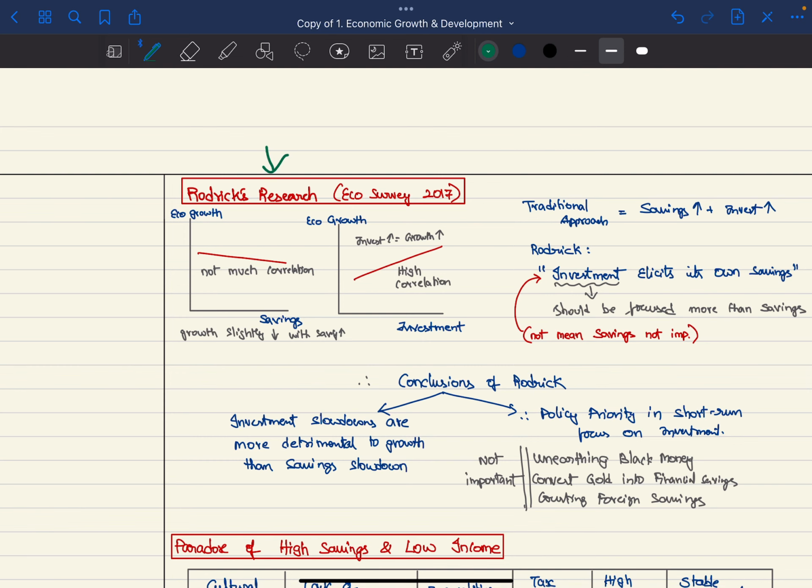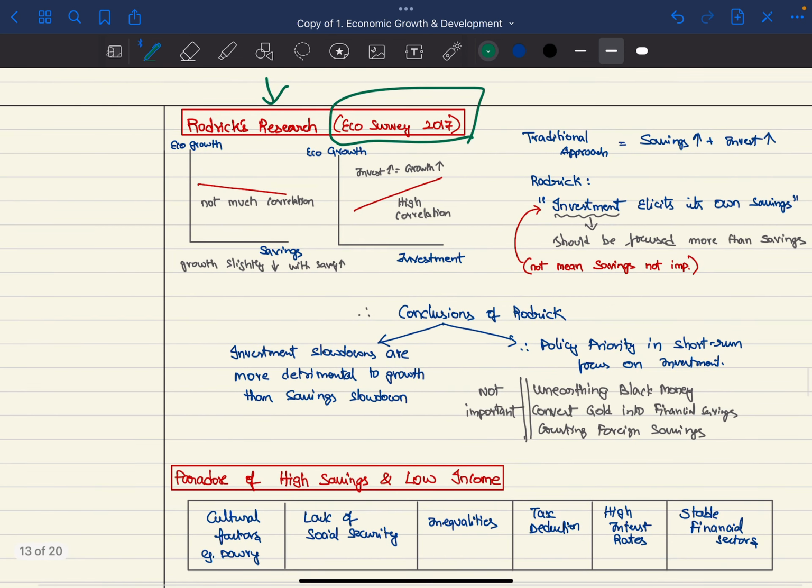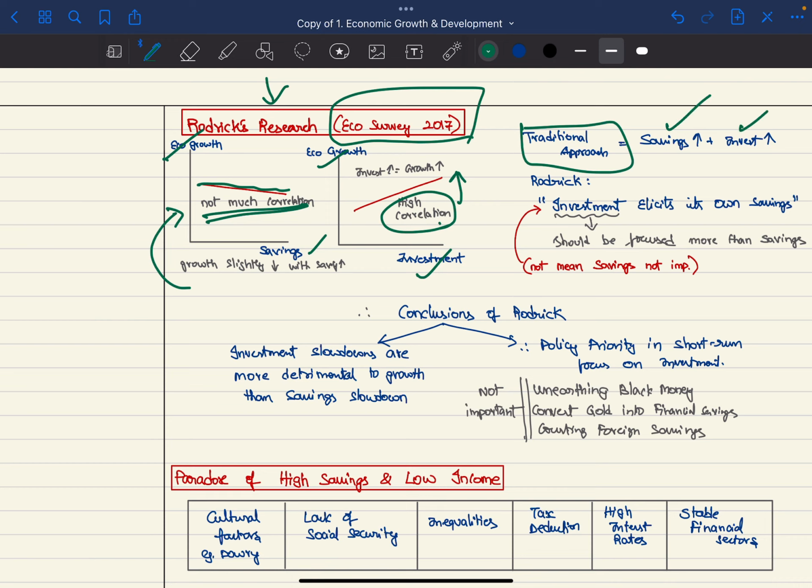Next, let's see Rodrik's research, which is given in Economic Survey 2017. He plotted economic growth versus savings. First of all, savings and economic growth did not have much correlation, and whatever correlation is there, it is negative. Whereas economic growth and investment had a very high, very positive correlation. Therefore, the traditional approach is to increase both savings and investment, whereas Rodrik says to only focus on investment, which will elicit its own savings. Therefore, focus should be on investment rather than savings.